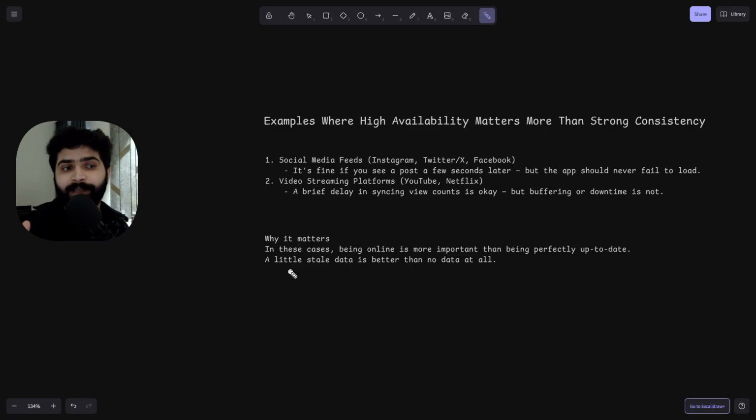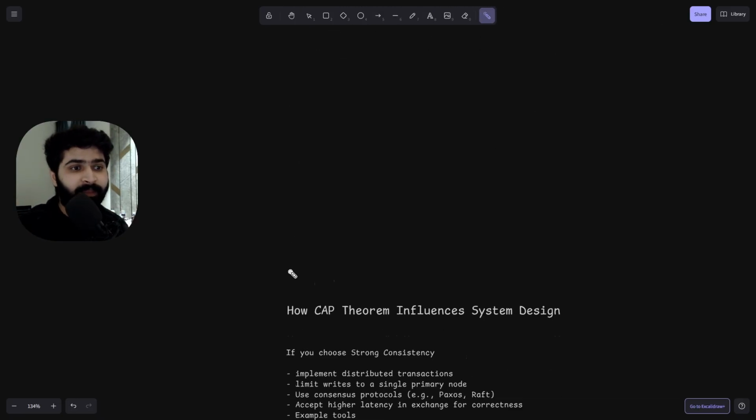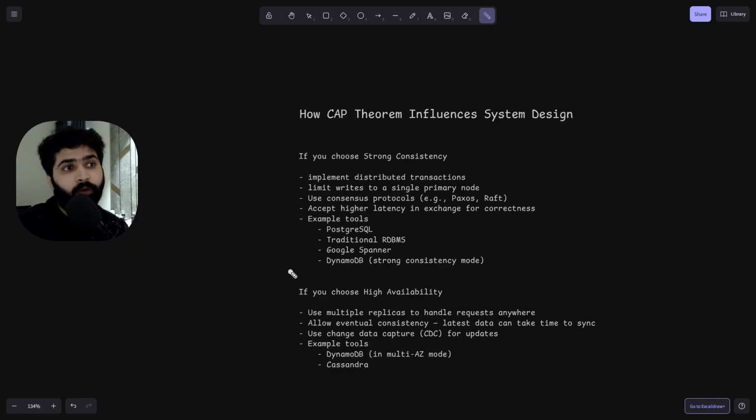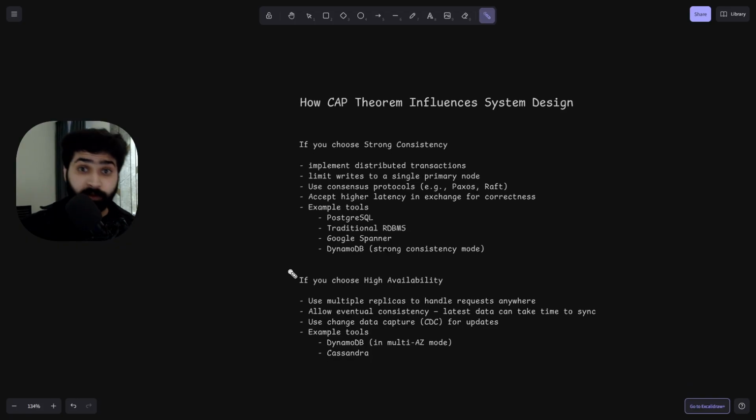A little stale data is better than no data at all. We can deal with the old description, but we cannot bear buffering or downtime. Okay, so now, how does the CAP theorem influence your system design?